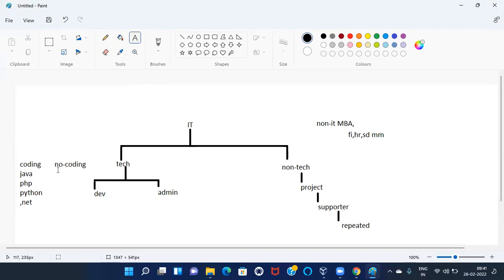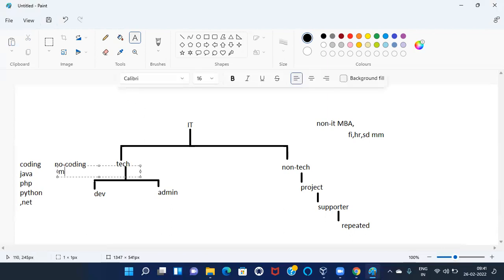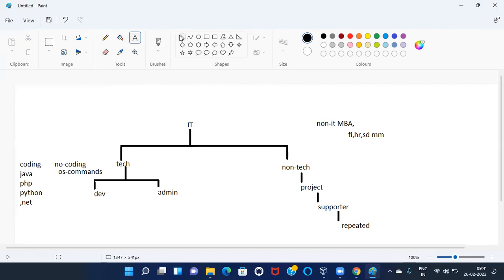Here we can see, do you want to become an administrator? We should learn one operating system. Inside the operating system, we can see commands. We have to learn commands. So this is the difference between these two.